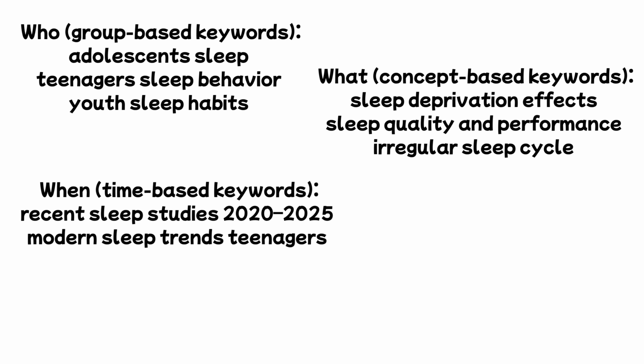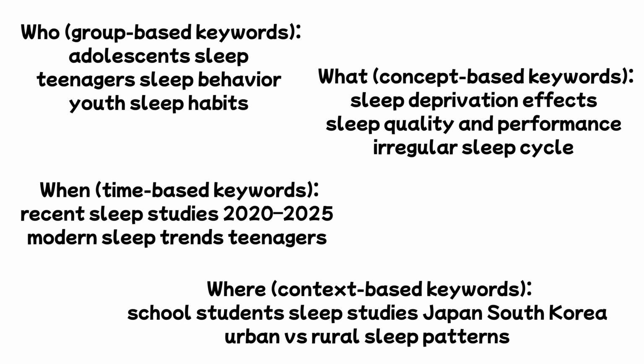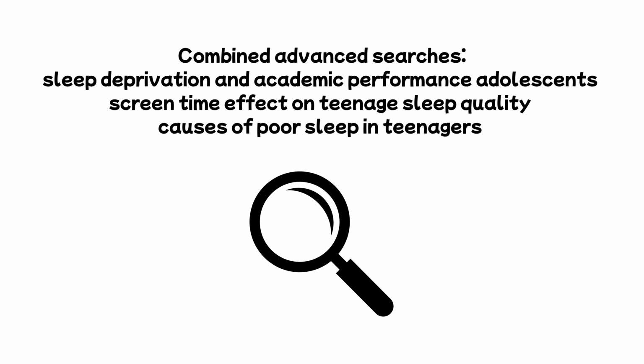When, time-based keywords: recent sleep studies 2020 to 2025, modern sleep trends teenagers. Where, context-based keywords: school student sleep studies Japan and South Korea, urban versus rural sleep patterns. Combined advanced searches: sleep deprivation and academic performance adolescents, screen time effect on teenage sleep quality, causes of poor sleep in teenagers. The purpose of this step is simple: increase search depth so you don't miss important research angles.